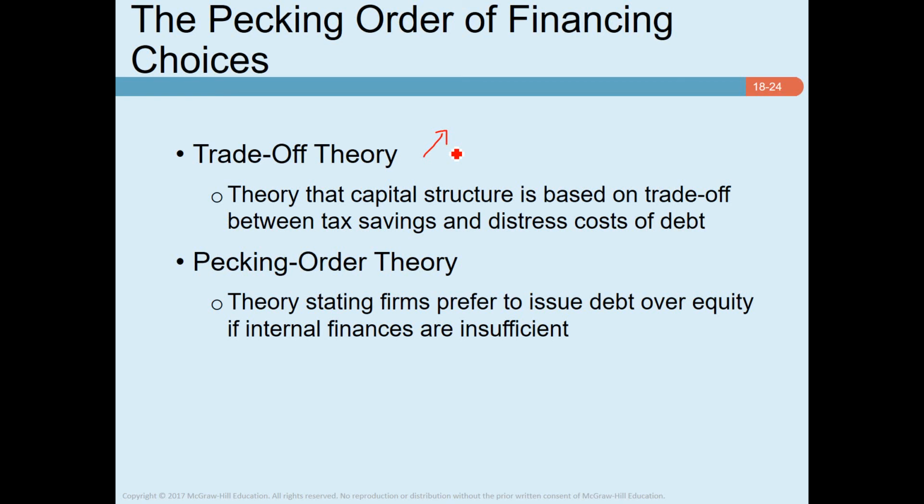However, if a firm uses debt beyond this point, the cost of financial distress will be higher than the tax advantage. That's why the overall value of the firm will be reduced. So that's the reason it's called trade-off theory. You must make a trade-off between the present value of the tax shield and the cost of financial distress to determine the optimum level of debt.